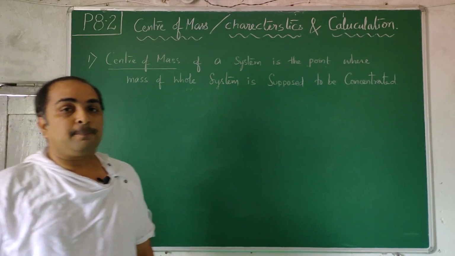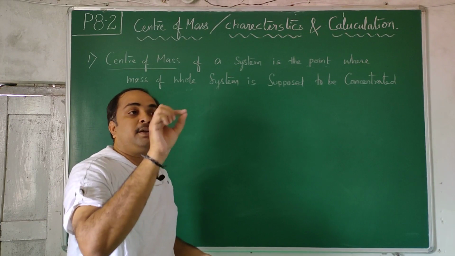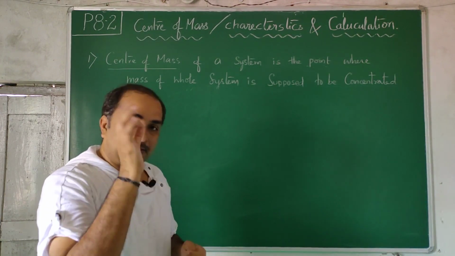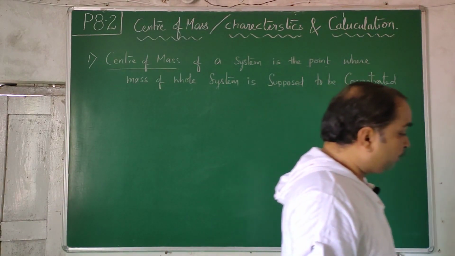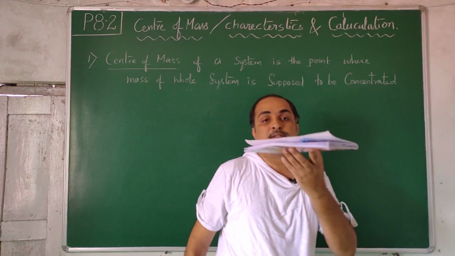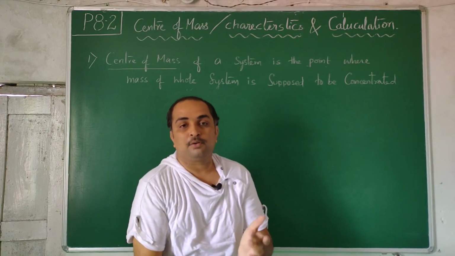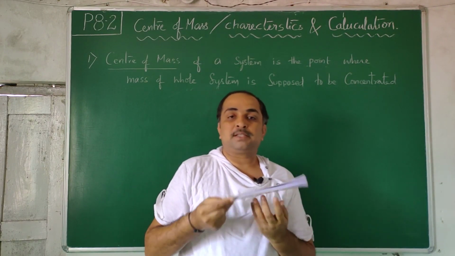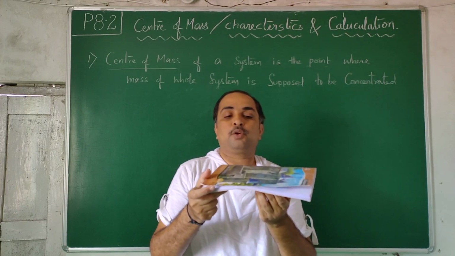Center of mass is a point. There is a distributed mass system. In that we are locating one point specifically and we are going to calculate that point. We are not telling it by fluke. There exists one point where the mass of the whole system is supposed to be concentrated. Still, if you are not happy, again I will tell you, this is a book. This is a distributed mass. I put my finger here, it will fall down. I put my finger here, it will fall down. If with consciousness I put my finger at different places, there exists one point where this book can be balanced.